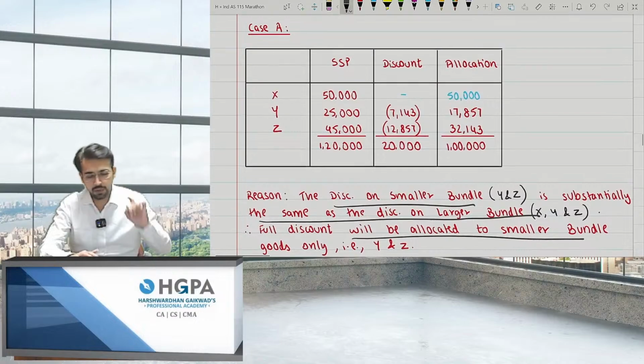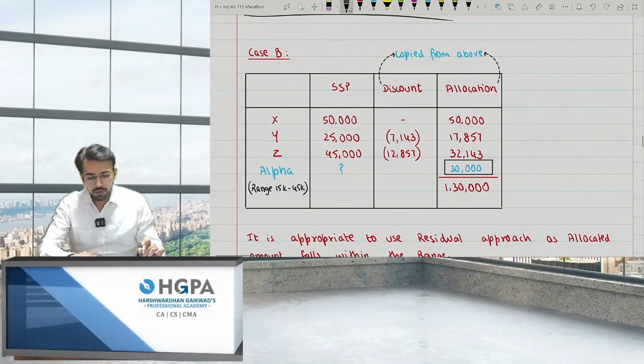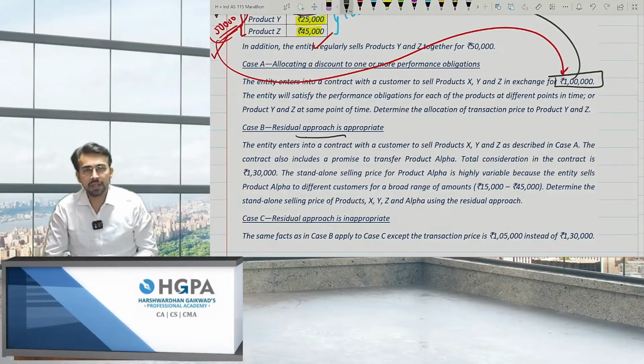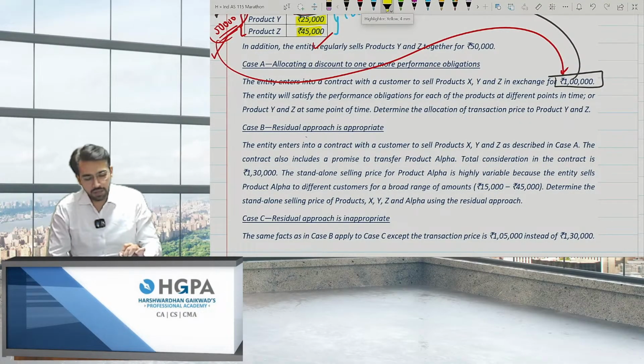Next. So this was the discount case. Next, case B. I'm reading the question. Case B is residual approach. So basically, what I've given, the entity enters into a contract with the customer to sell products XYZ as described in case A.